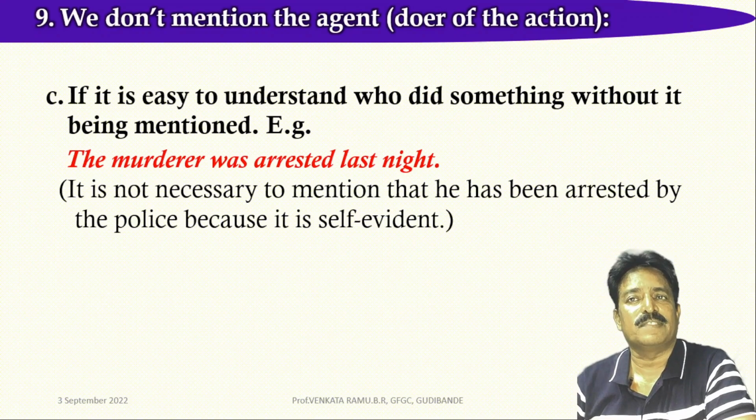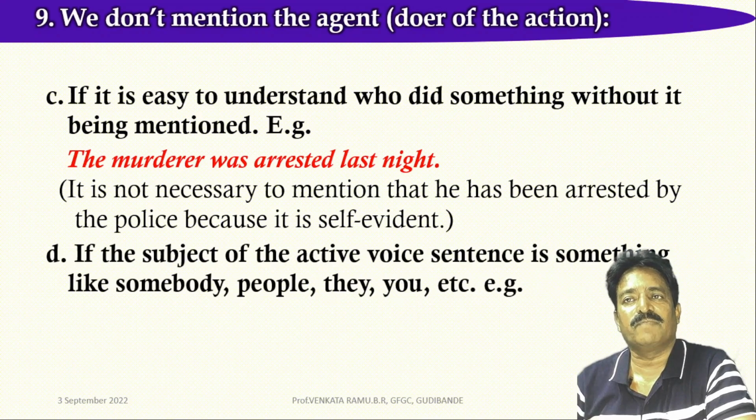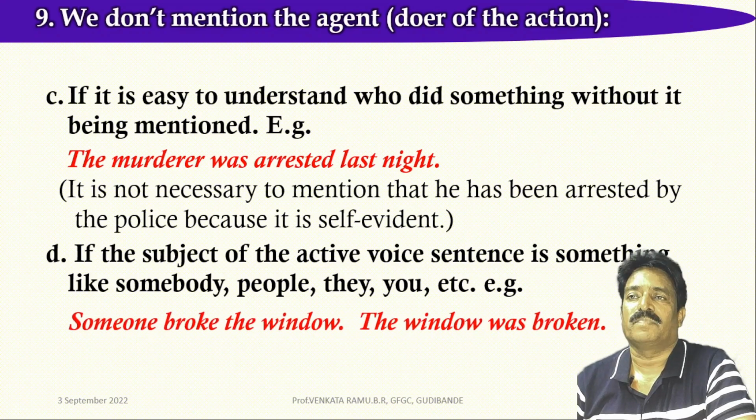The fourth instance where we don't mention the agent or the doer of the action is if the subject of the active sentence is something like somebody, people, they, you, etc. Let's look at some examples. Someone broke the window. The window was broken.